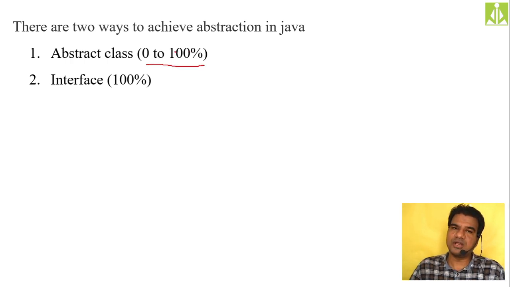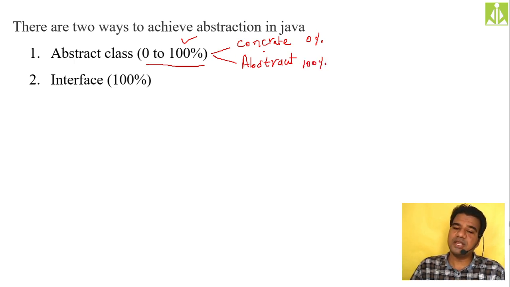If you maintain all abstract methods inside your abstract class, then you are achieving 100% abstraction. Your abstract class is a combination of two types of methods. Yesterday we discussed this: one is concrete and the other one is abstract. If your abstract class is having only the concrete methods, then the abstraction will be 0%, because it is maintaining all implementations. It is not hiding anything. And if it is maintaining all abstract methods, then the abstraction will be 100%.